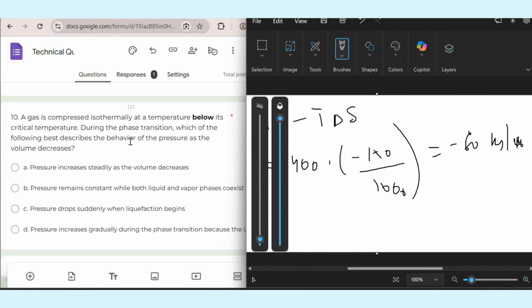Question 10. When a gas is compressed isothermally at a temperature below its critical temperature during the phase transition, which of the following best describes the behavior of the pressure as the volume decreases? Okay, when we compress a gas isothermally below its critical temperature, it can condense into liquid. This is possible. And during this phase transition, gas and liquid coexist. As the gas continues to compress, more gas will turn into liquid.